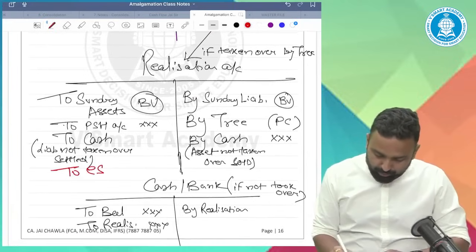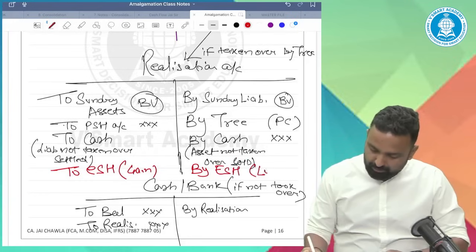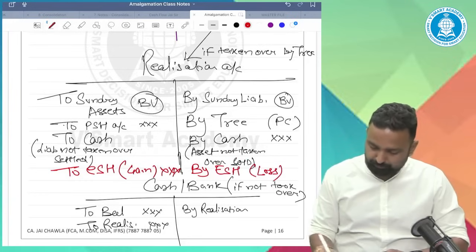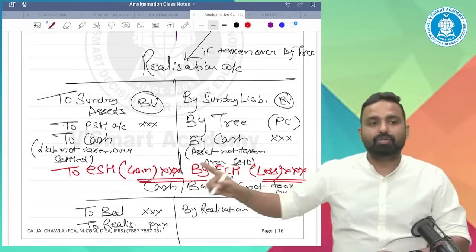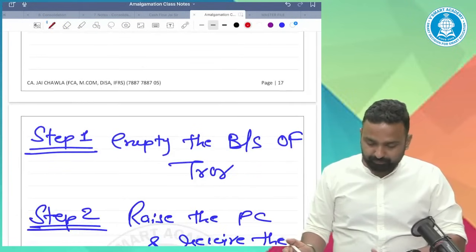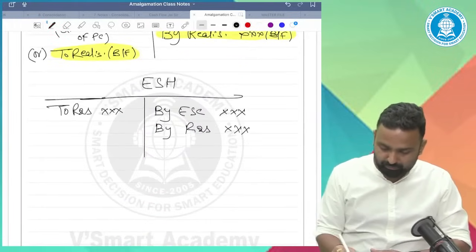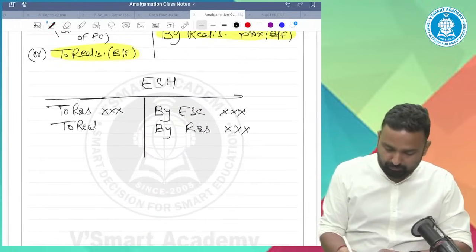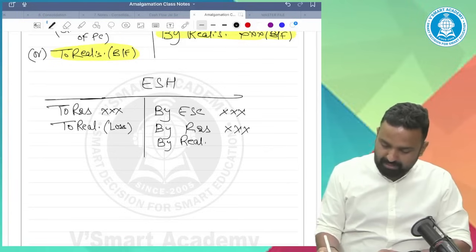So to equity shareholder for gain, by equity shareholder for loss. Guys, understood? So close the realization account. Okay. Here also, to realization, loss, by realization, gain.